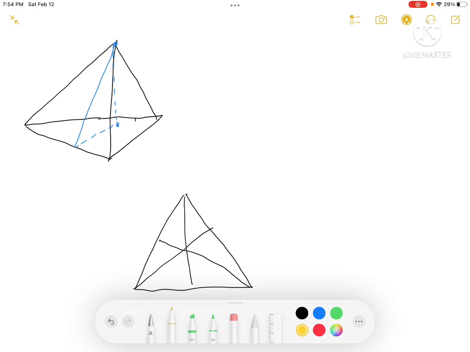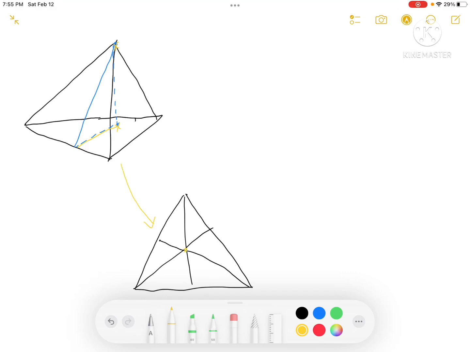So we can actually extend a line from its tip to the centroid of the triangle. Note that when we are dealing with a regular tetrahedron, we can state that the tip is directly above the centroid, but this only applies for regular tetrahedrons. And now we would like to find this line.